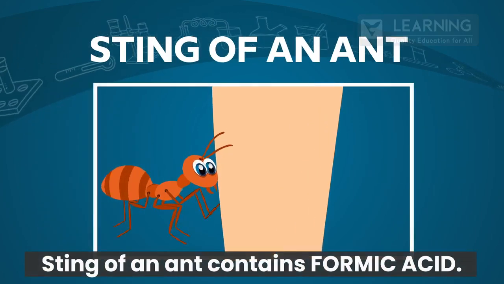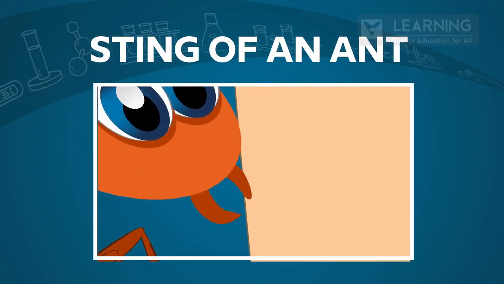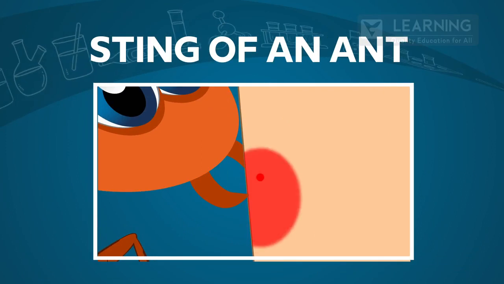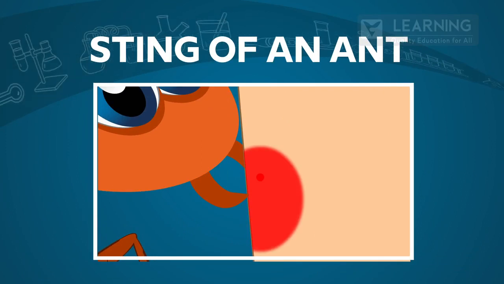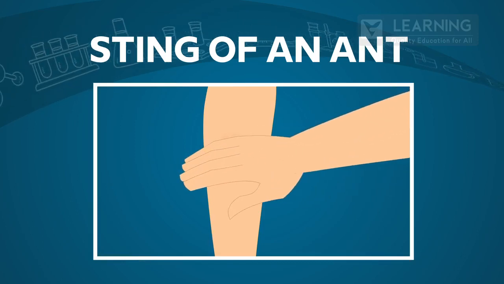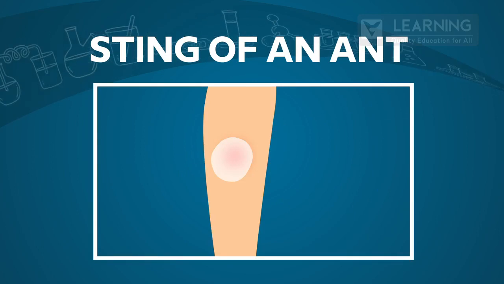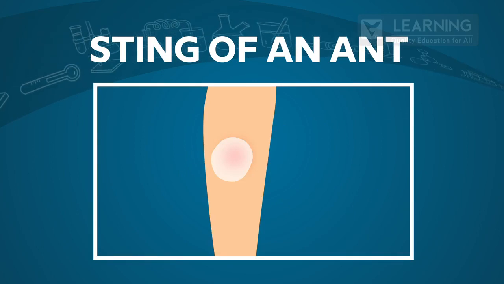Sting of an ant. The sting of an ant contains formic acid. When an ant bites, it injects the acidic liquid into the skin. The effect of the sting can be neutralized by rubbing moist baking soda or calamine solution, which contains zinc carbonate.